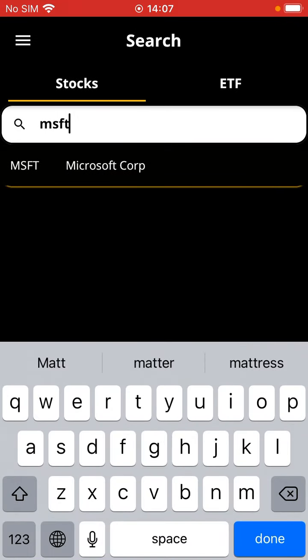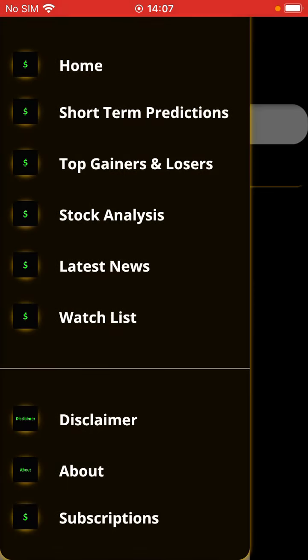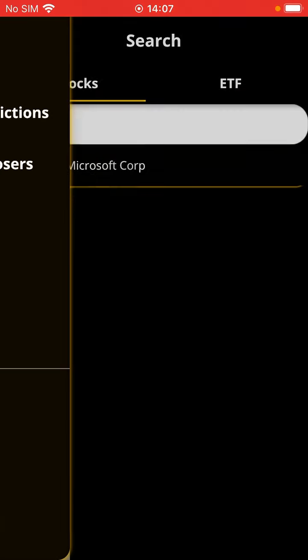To be able to see the list of such stocks, you go to the menu, and at the top you see the short-term predictions. You can press on that one and see the shortlisted stocks with the highest price increase likelihood for the coming month from the US stock markets.